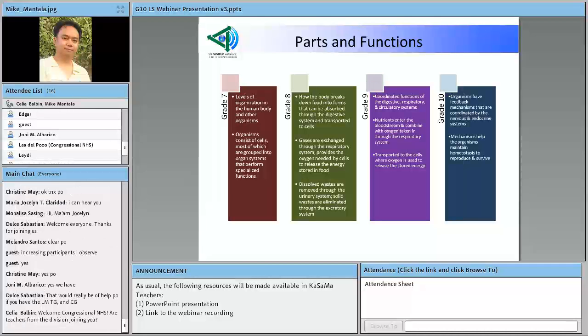Okay, but for grade 8, the focus is just on the digestive system. If I remember it correctly, during the NTOT for grade 8, I used as an analogy a theater stage. On that theater stage, the bright lights are focused on the digestive system, and the dim lights are focused on the three other organ systems, the respiratory, circulatory, and excretory systems.